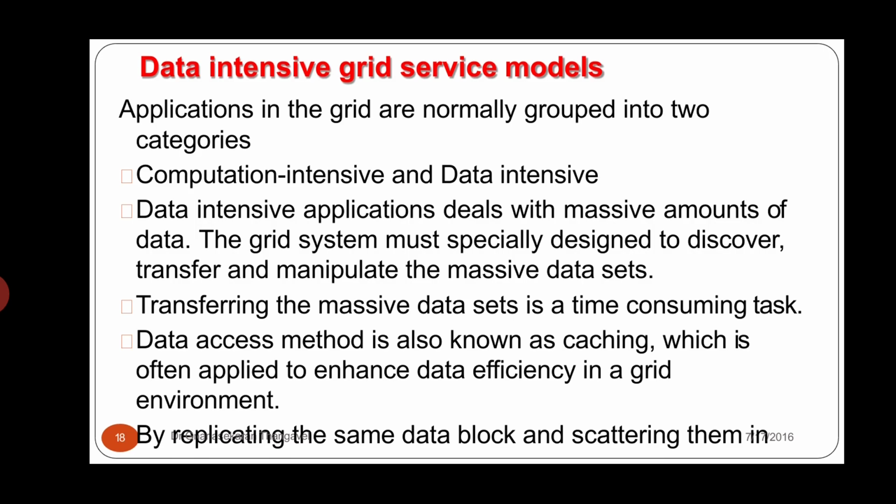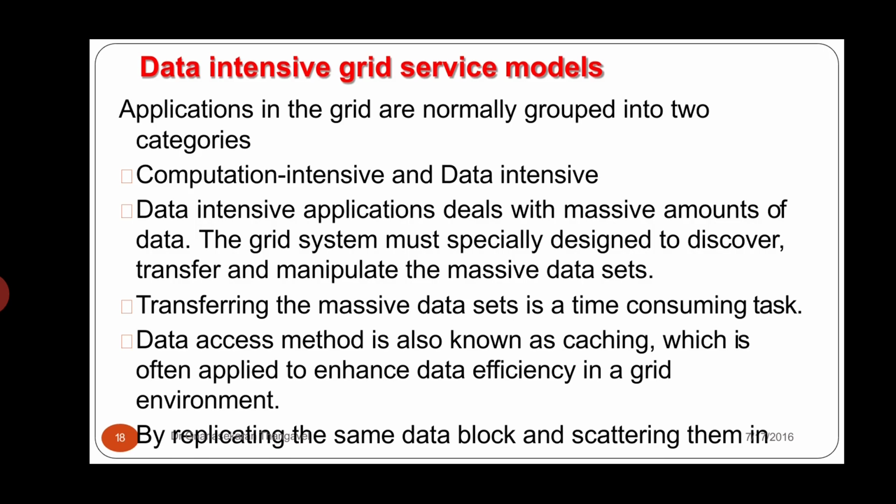So the data access method is also known as caching, which is often applied to enhance the data efficiency and productivity in a grid environment, by replicating, in the sense copying or reproducing, the same data block and scattering them in multiple regions.